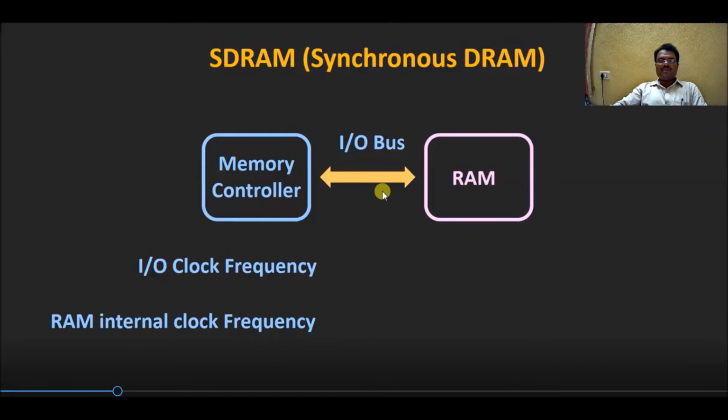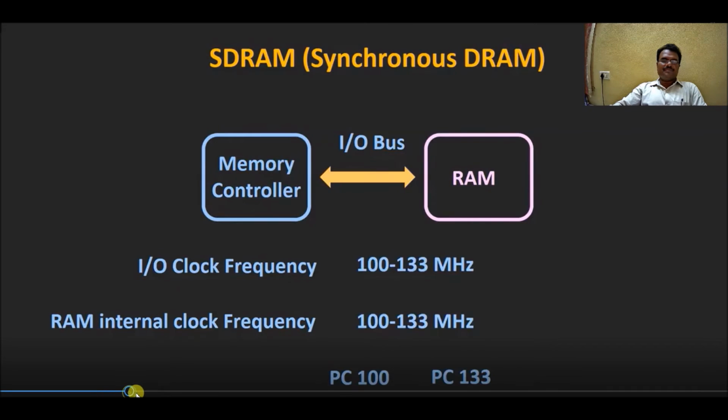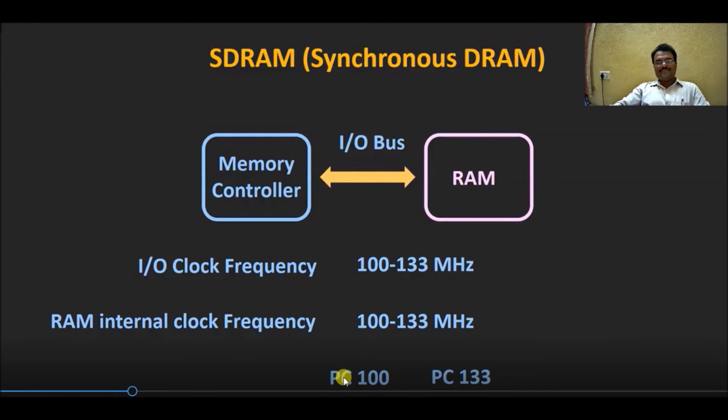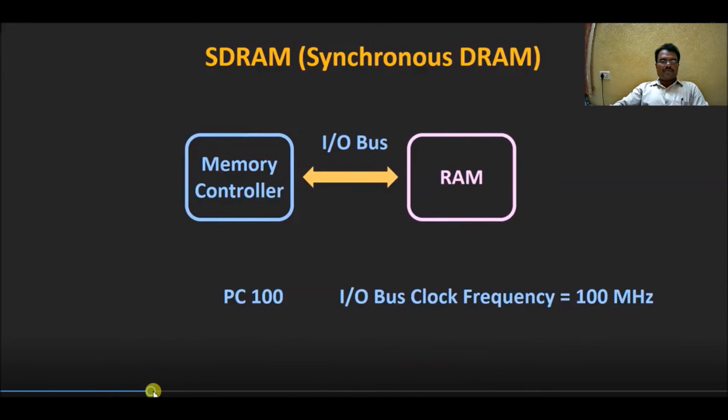Through the memory controller and the memory IO bus, the RAM is connected to the CPU. Here the IO clock frequency falls between 100 to 133 MHz and the RAM internal clock frequency is 100 to 133 MHz. This is indicated as PC100, and this frequency is indicated as PC133. Synchronous RAM here is PC100, where the IO bus clock frequency is equal to 100 MHz.